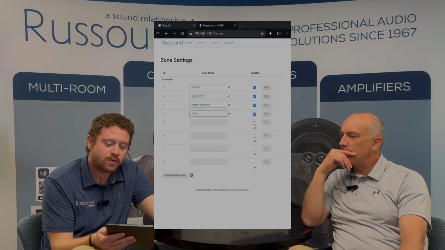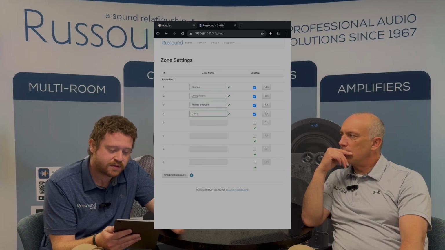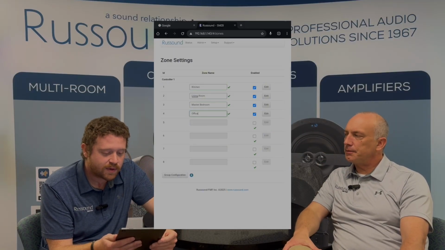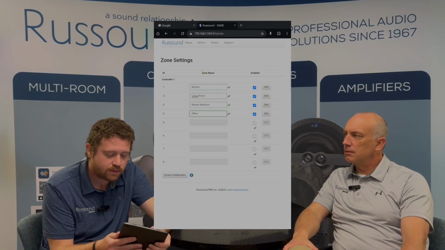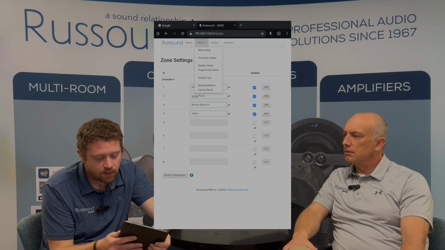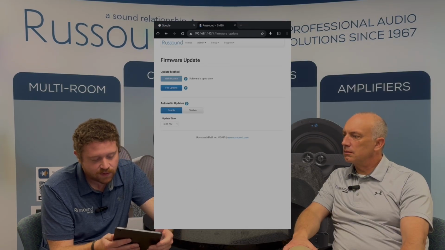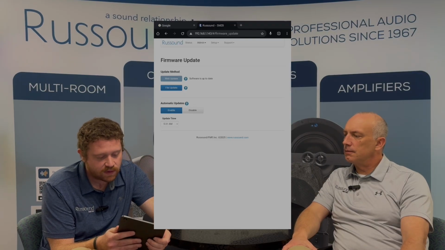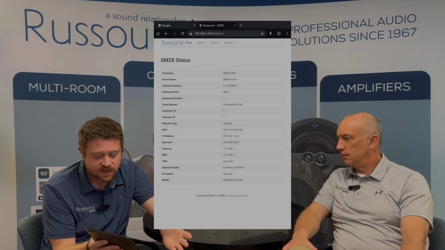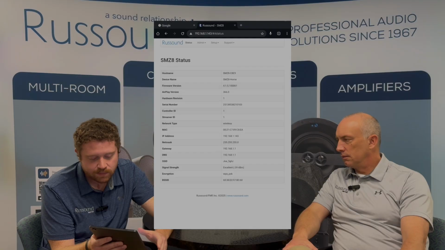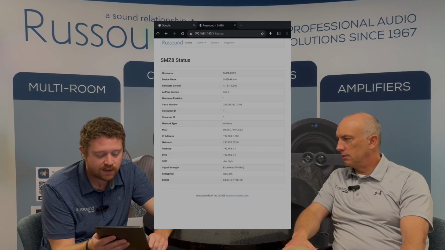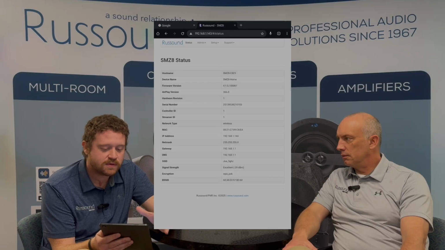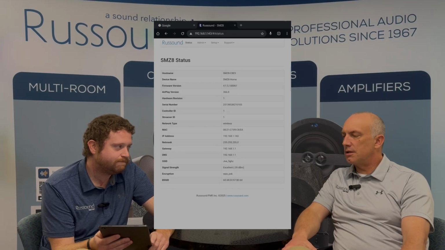Yeah, I mean, there's more to WebConfig. There are more options you can do in there, like you explained. You can set up IR and macros for source information. You could do firmware updates through WebConfig by going to the admin tab at the top and selecting firmware update here. We already did a web update in a previous video on this unit, so it's going to say it's up to date. You can also see information on the status page of the controller, like the serial number, its MAC address, and some different networking information as well. But a lot of what you're going to be doing is through the setup tab, through the source and the zone menu. Nice. Excellent.